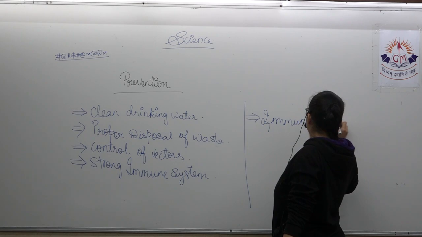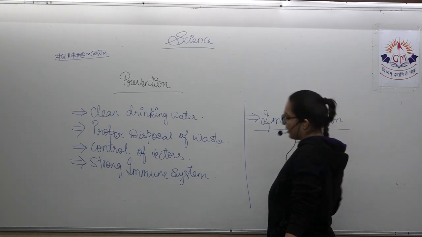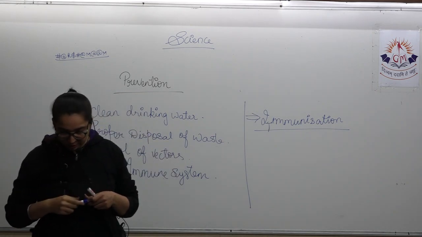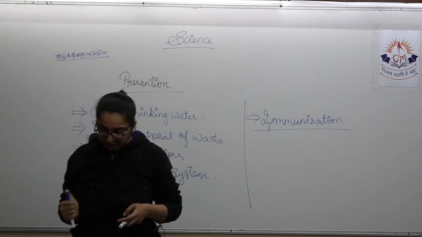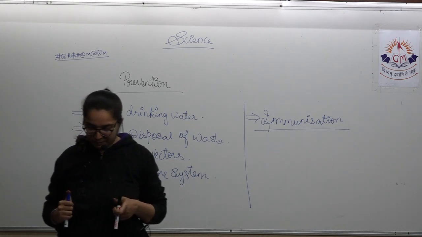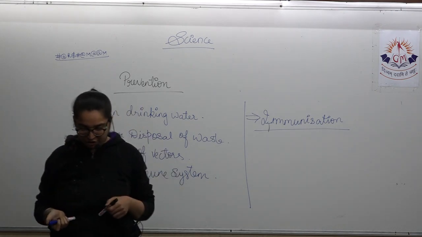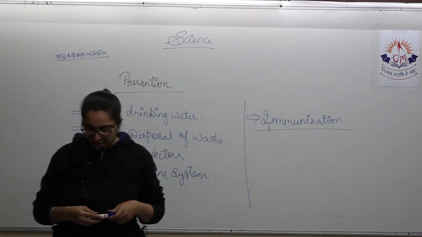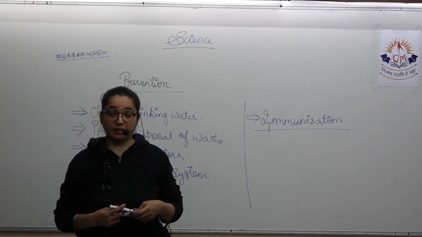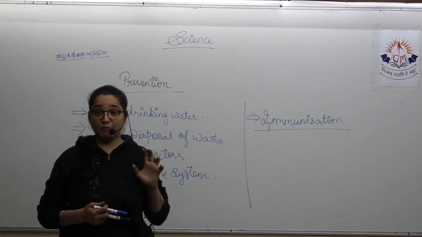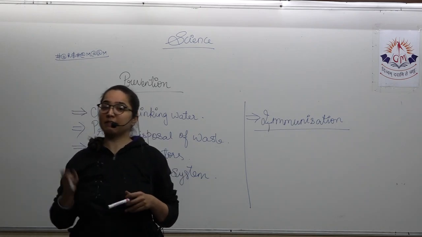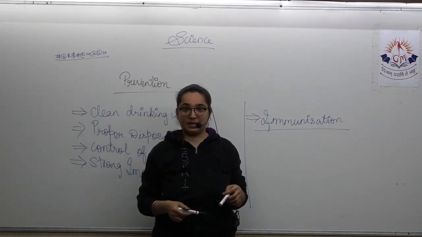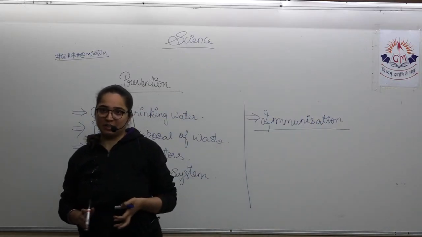Now, what is immunization? You know that, particularly if we talk about the immune system, our immune system is made to develop a memory against a particular type of infection, and antigens and proteins are present on the surface of invaders. So the very first way of immunization is vaccination, that is, take the vaccine. If the vaccine is taken, then what will happen?